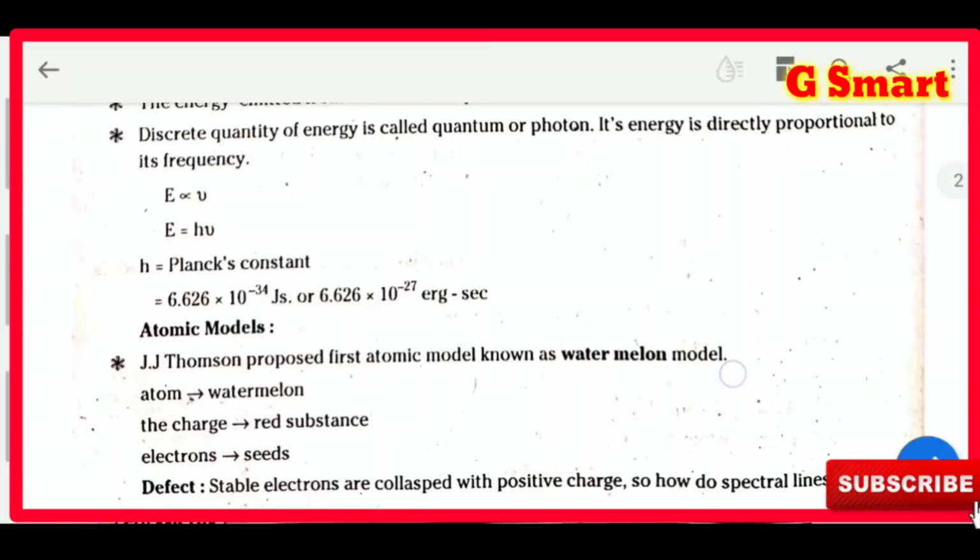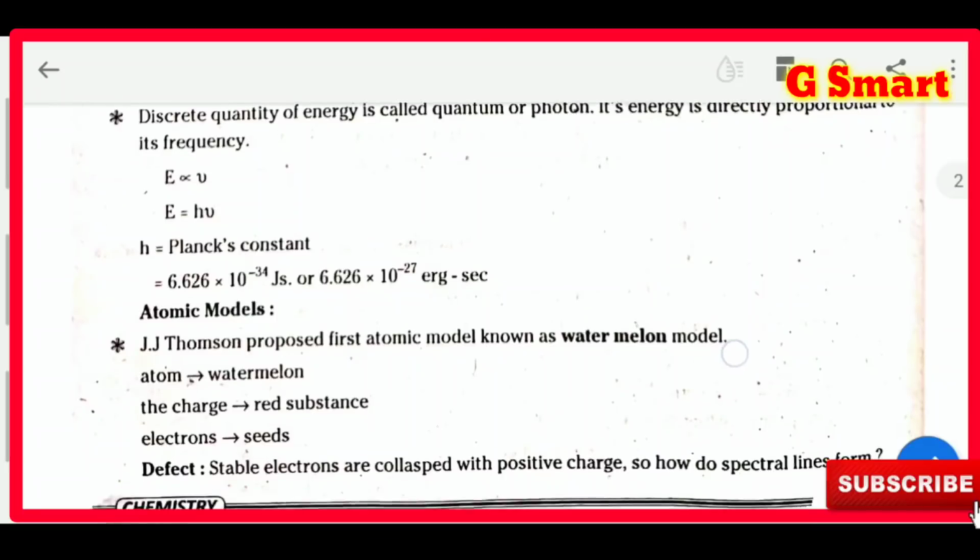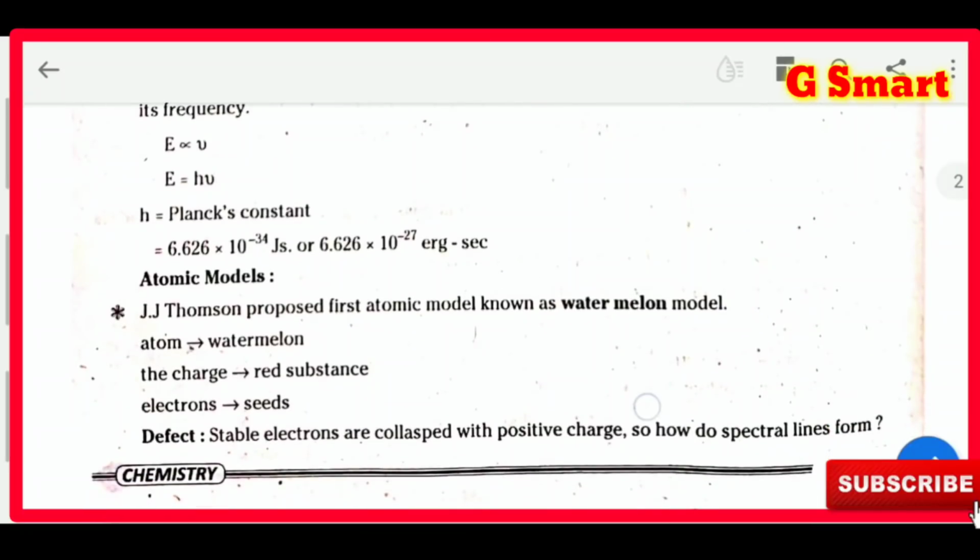Discrete quantity of energy is called quantum or photon. Its energy is directly proportional to its frequency. That means how much energy it is releasing, that is in the form of quantum. That energy is directly proportional to the frequency. E is directly proportional to mu. Sorry, before I said mu means wavelength, but mu means frequency. E is proportional to mu. Therefore, E equals h mu.